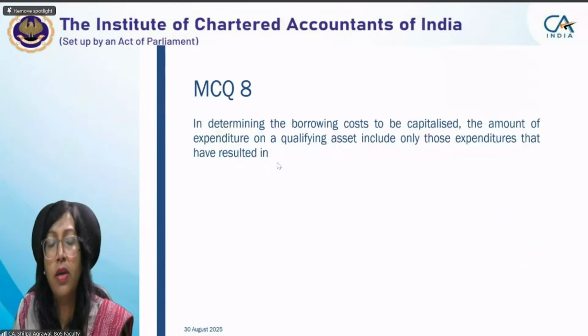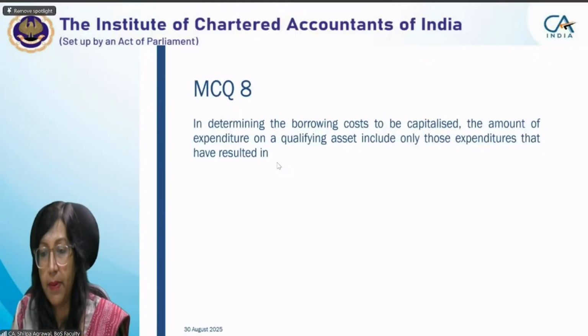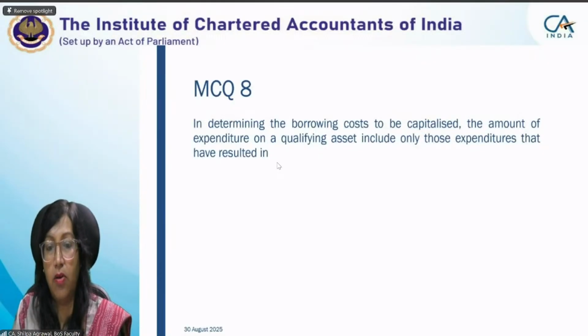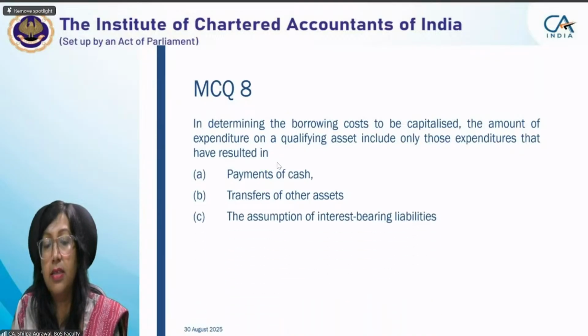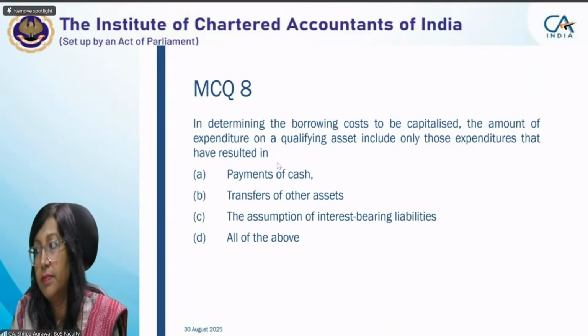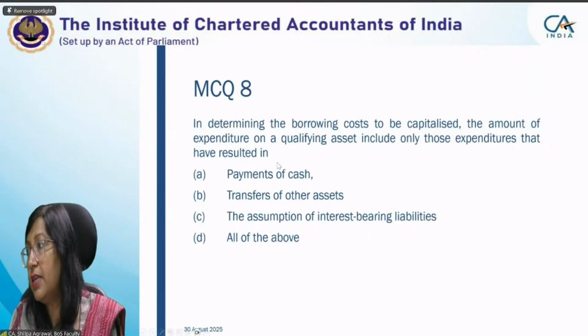Next MCQ. In determining the borrowing cost to be capitalized, the amount of expenditure on a qualifying asset includes only those expenditures that have resulted in payment of cash, transfer of other assets, assumption of interest-bearing liabilities, all of the above. Last time when I took this question, most of the students replied wrongly.